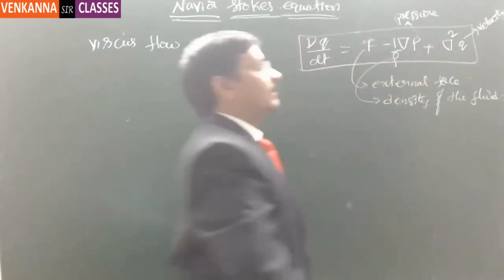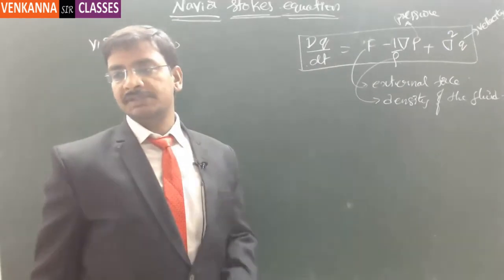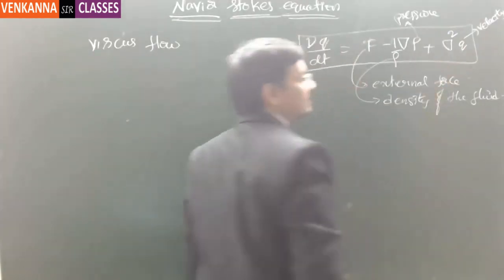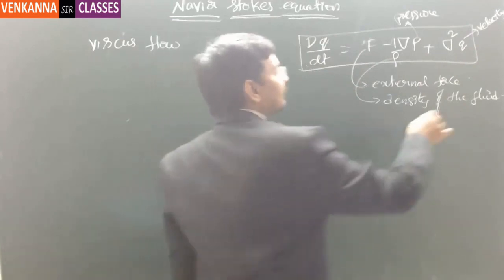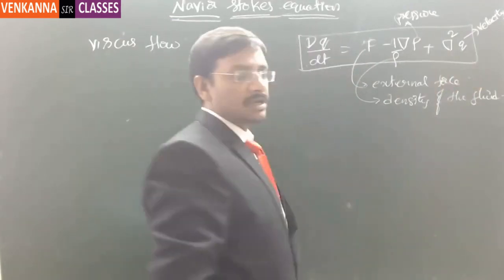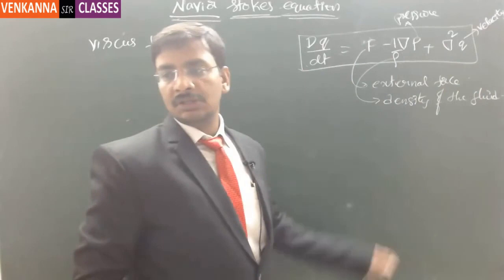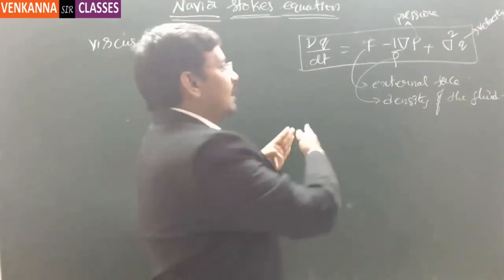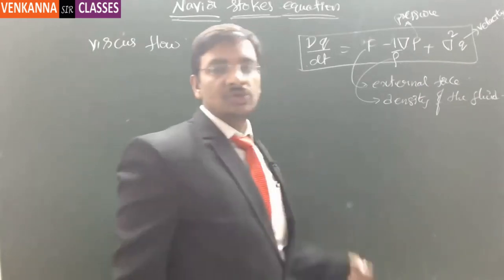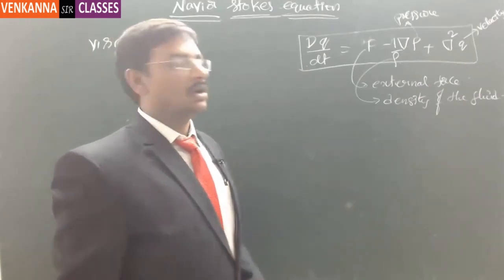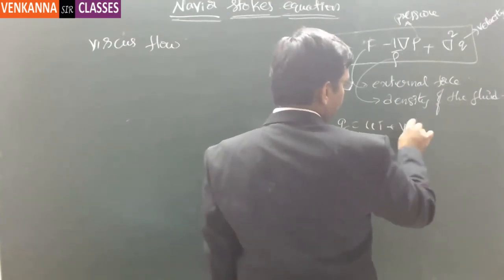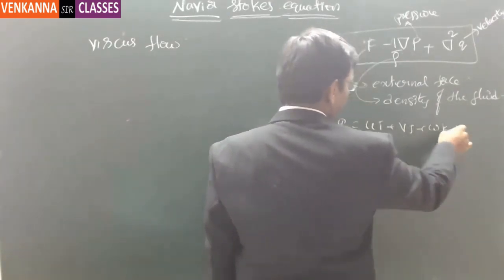This is a very, very complex equation. Why? Because del square is involved, and on top of that Q is a vector. Q being a vector, this has to be divided into x component, y component and z component, where Q is nothing but ui plus vj plus wk.